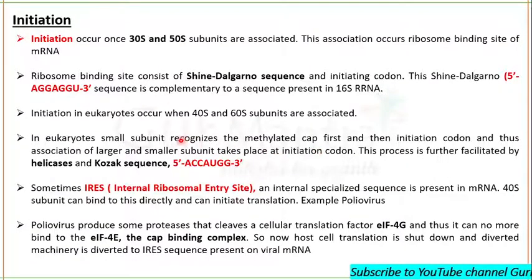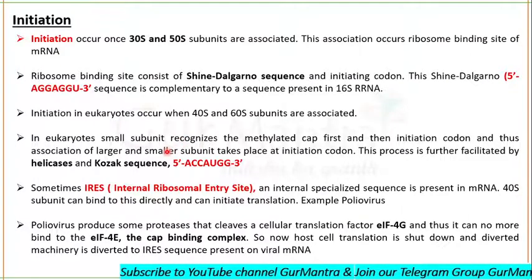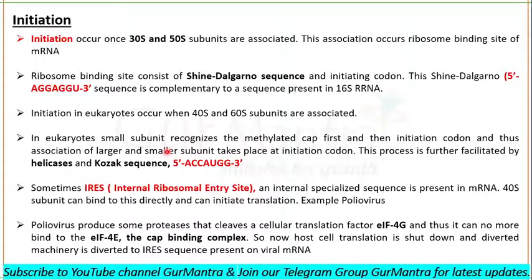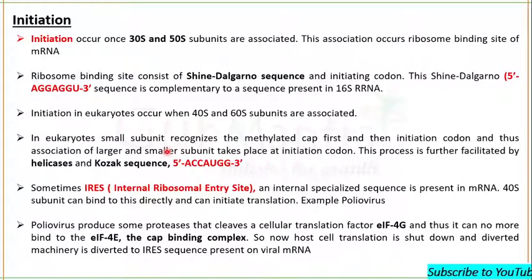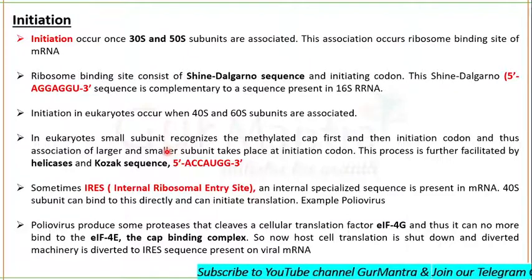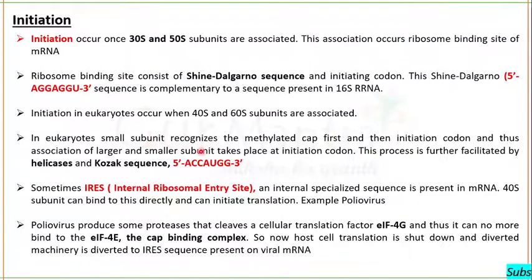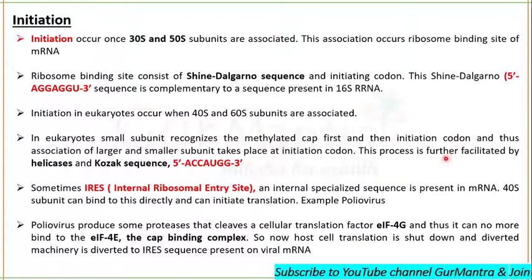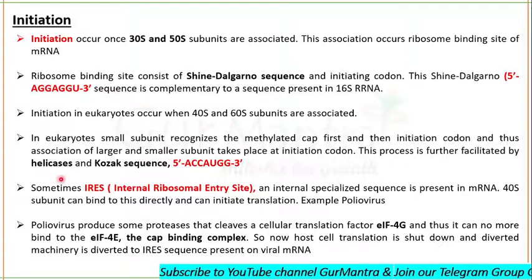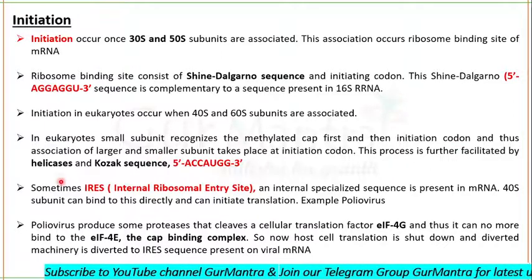But it will not be as simple as we are reading it now. There will be the inclusion of a number of initiation factors, and finally it will lead to the association of the 60S and 40S subunits. This process of association of the 60S and 40S subunits and initiation is further facilitated by helicases and Kozak sequences in the case of eukaryotes.